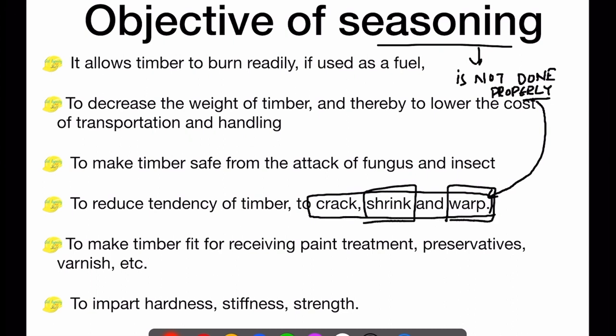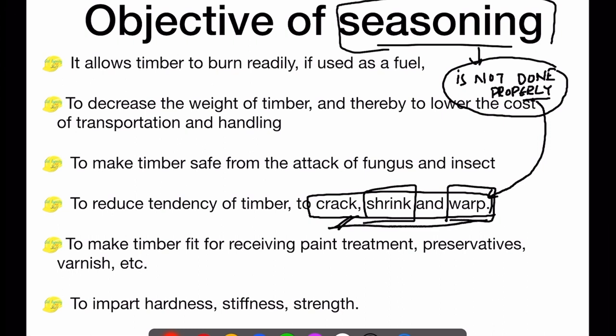So it's very important that the seasoning process itself is executed properly.